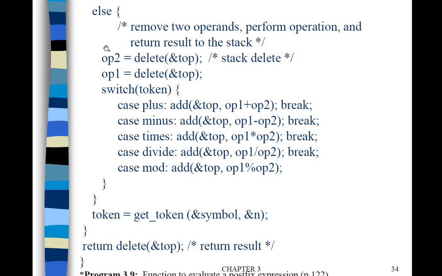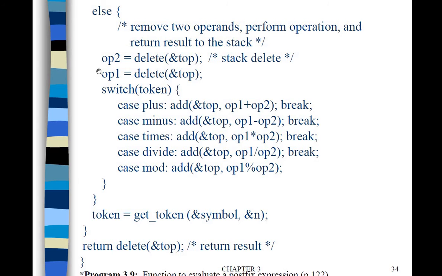Else, if it is not an operand, then it means it's an operator. At that time we have to pop two operands from the stack. The first operand that we remove from the stack, we store in operand 2. The second operand that we fetch from the stack, we store in operand 1.